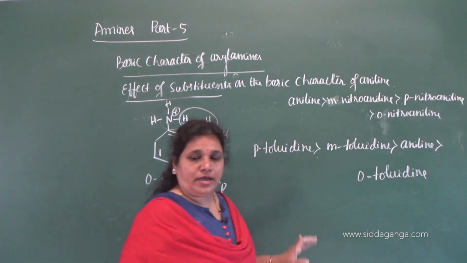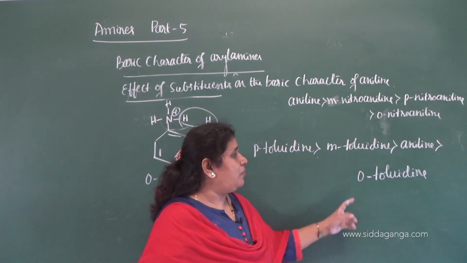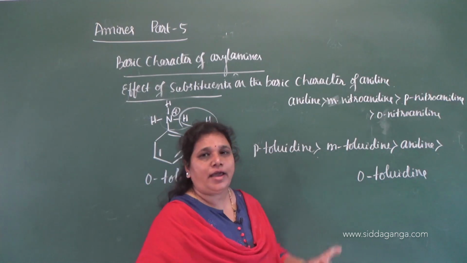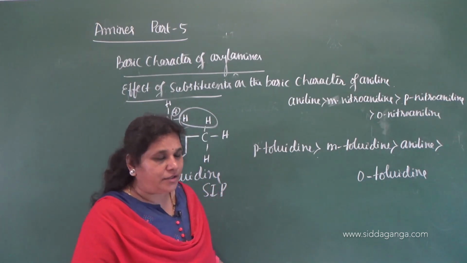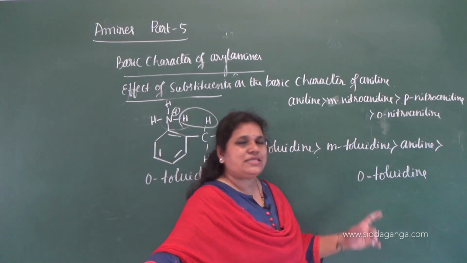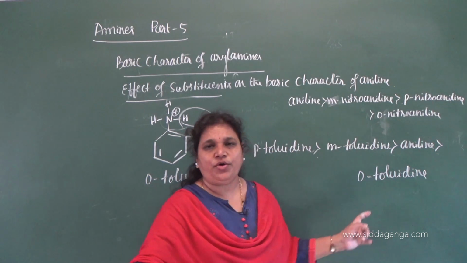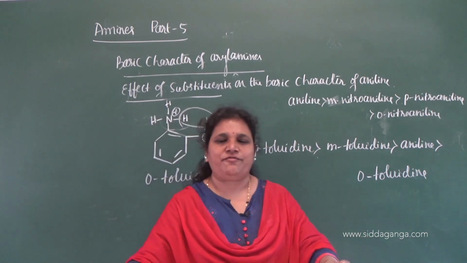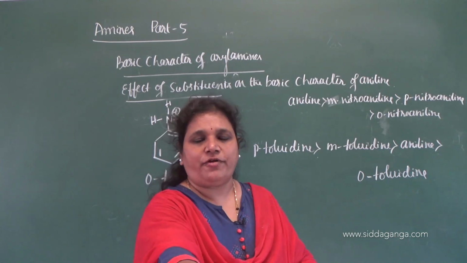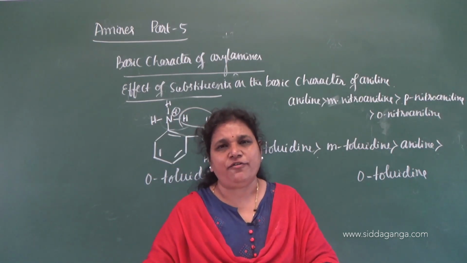So according to the electron releasing effect, orthotoluidine must be more basic than meta, aniline and para. Para, meta, and aniline should have been more basic. But here what happens, it is less basic due to ortho effect. Okay, so this is about the first property of amines. It's nothing but the basic character of amines.